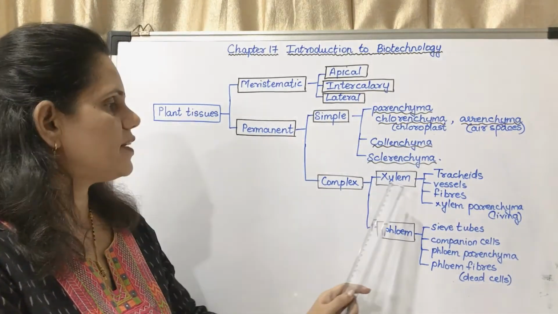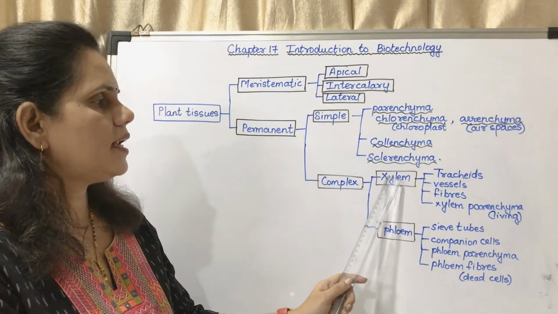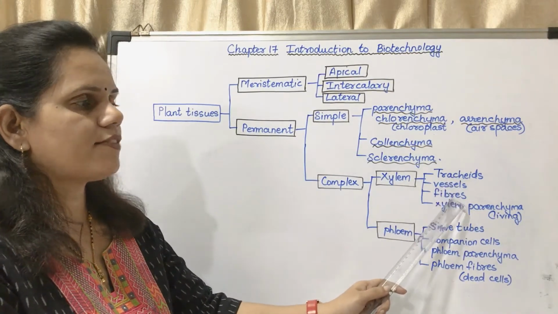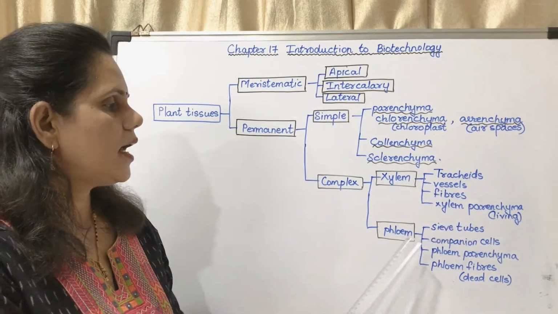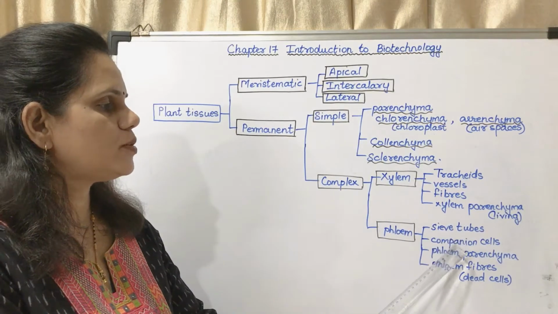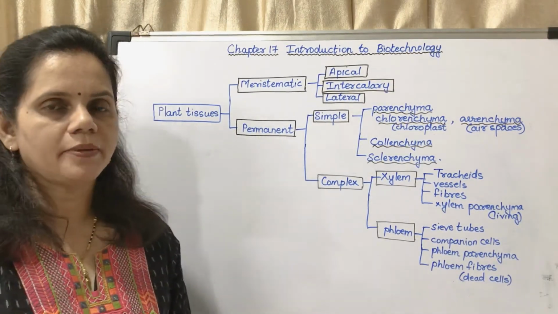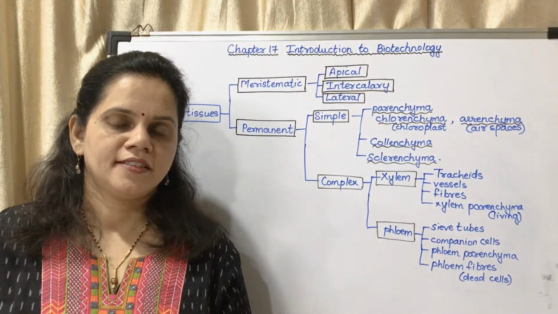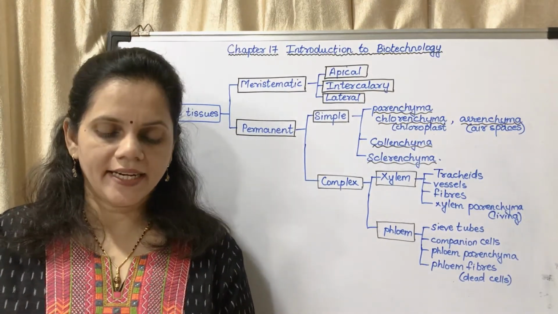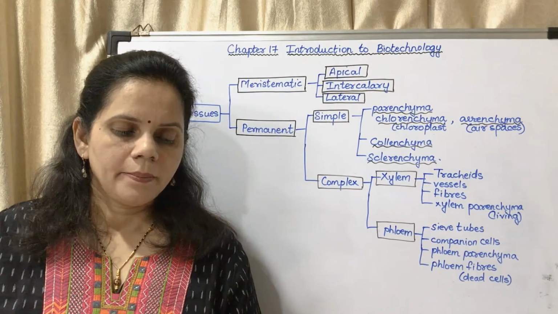Complex consists of xylem and phloem. Xylem consists of tracheids, vessels, fibers, xylem parenchyma, and phloem consists of sieve tubes, companion cells, phloem parenchyma and phloem fibers.